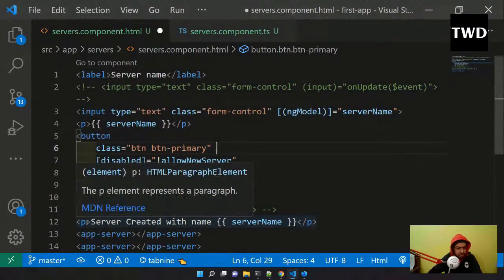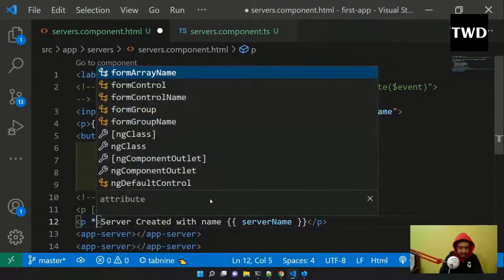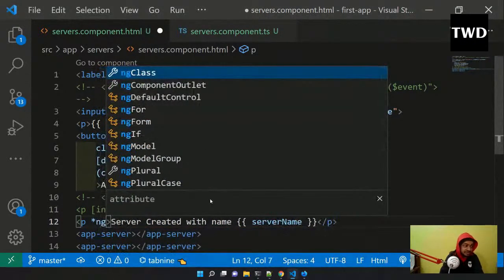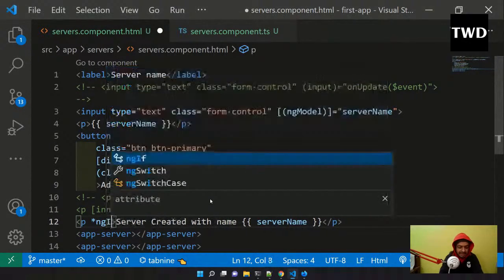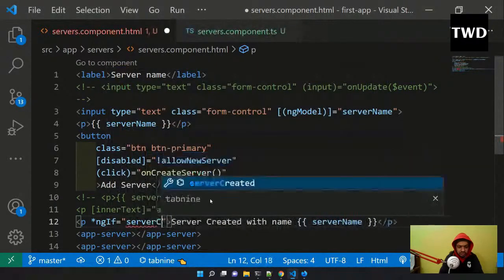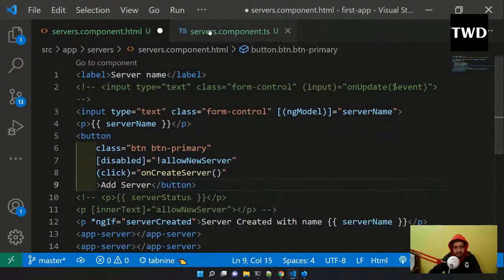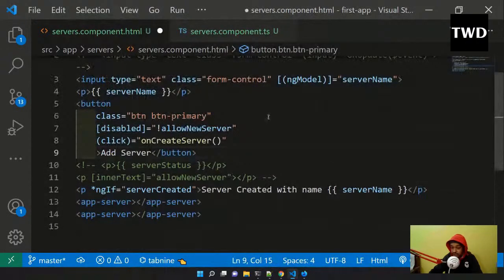Now I will look into the directive ngIf. The directives are always given on some html element, and here it starts with a star. As the name says, it is like the if statement of normal javascript, but it is used in html. *ngIf equal to serverCreated. So what does this mean? It means if this variable serverCreated, which is here, is true, then only this will be shown. If it is false, it will not be shown. So let me save it.